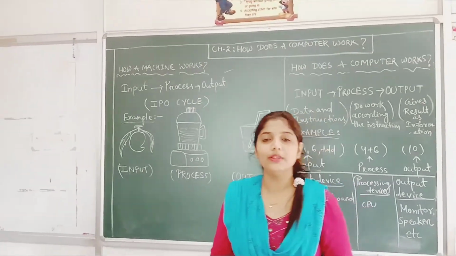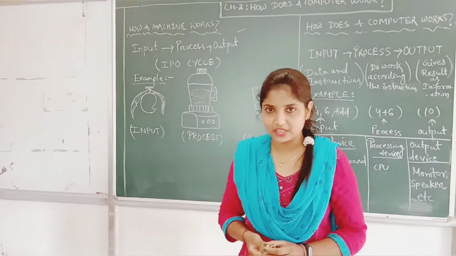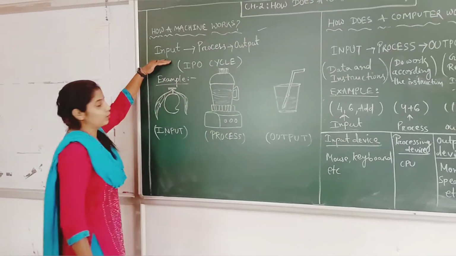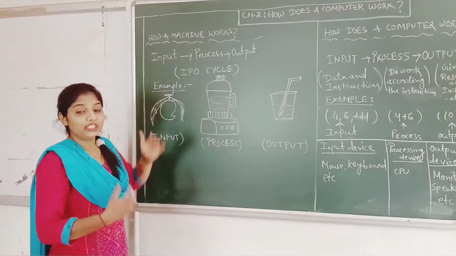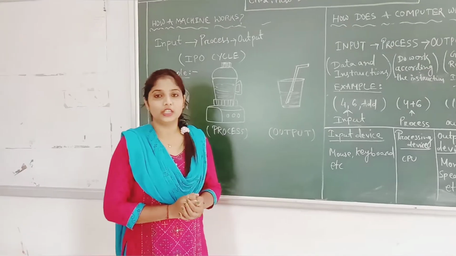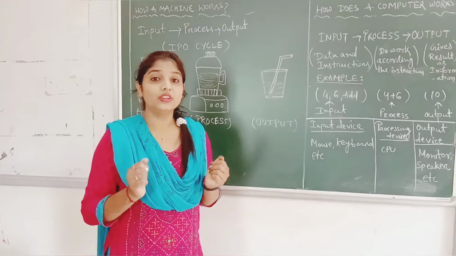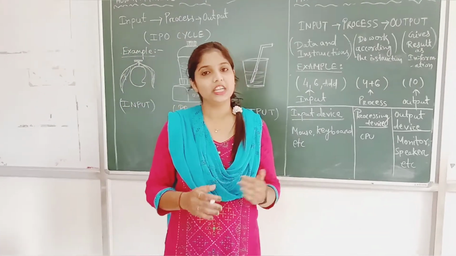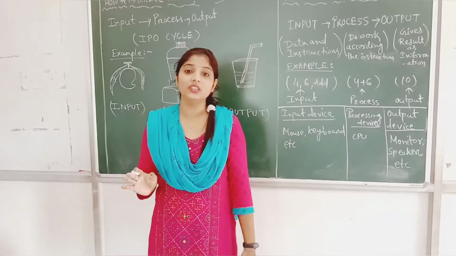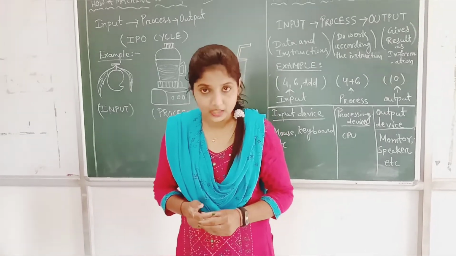So all of you know how a machine works. It mostly needs electricity, and some machines do not need electricity, right? In the case of a machine, it takes the input. So what do you mean by input? Some instructions that we have to tell the machine, otherwise the machine can't work. Why can't the machine work? Because it doesn't have feelings. When your parents tell you what you have to do, you do it accordingly because you have a brain, but a machine does not have one. So we have to give the instruction to the machine about what it should do.